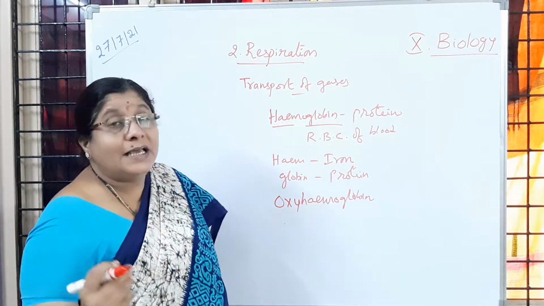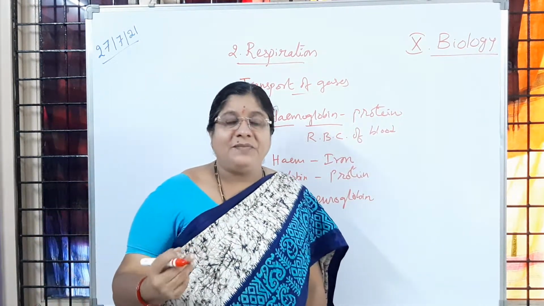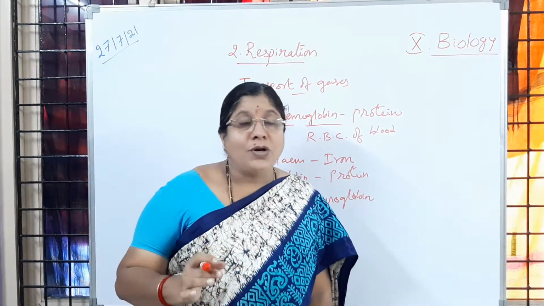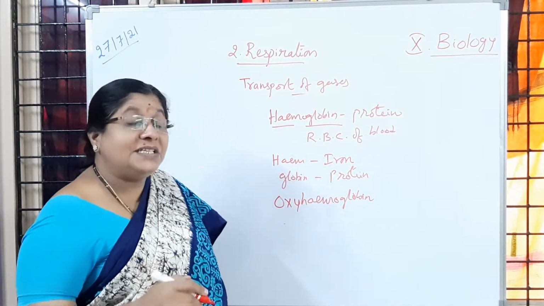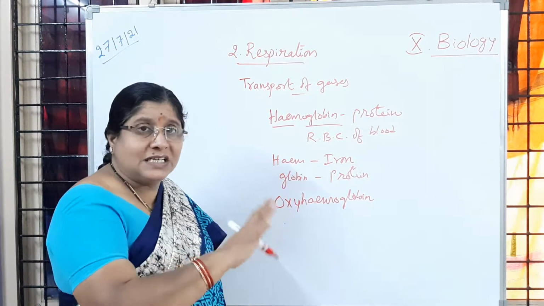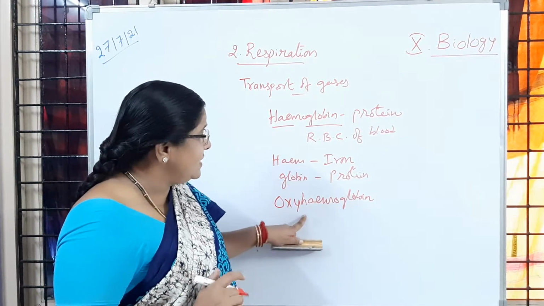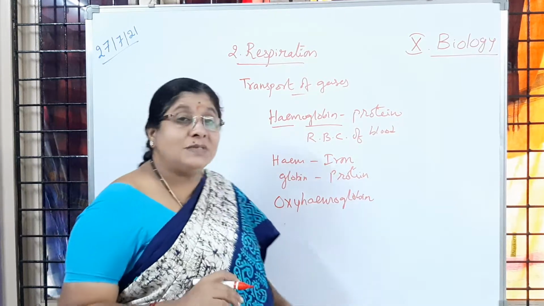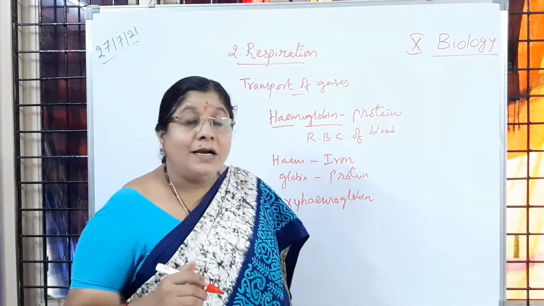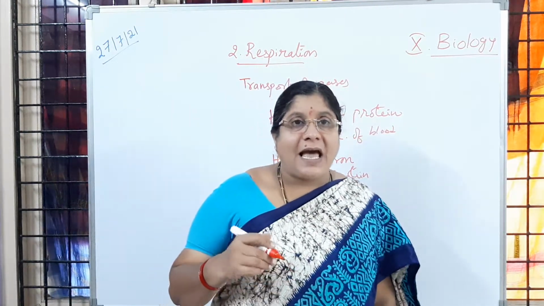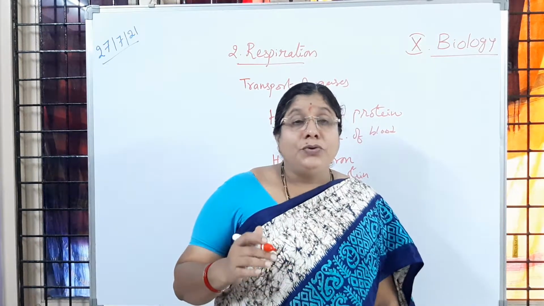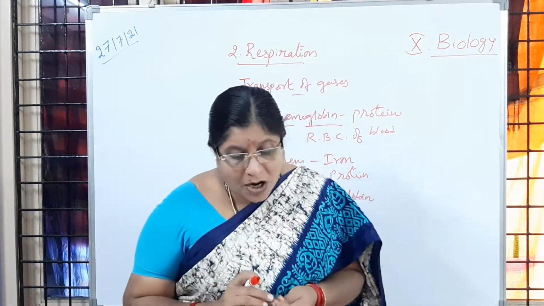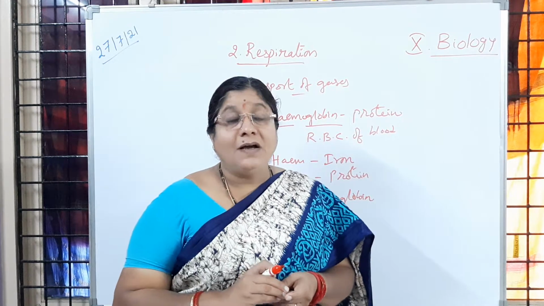You know that the gas needed for respiration is oxygen, no doubt in that. Other gases, even if they enter, we will discuss later. So oxygen combines with hemoglobin to form oxyhemoglobin, and that oxyhemoglobin is carried to different parts of the body.